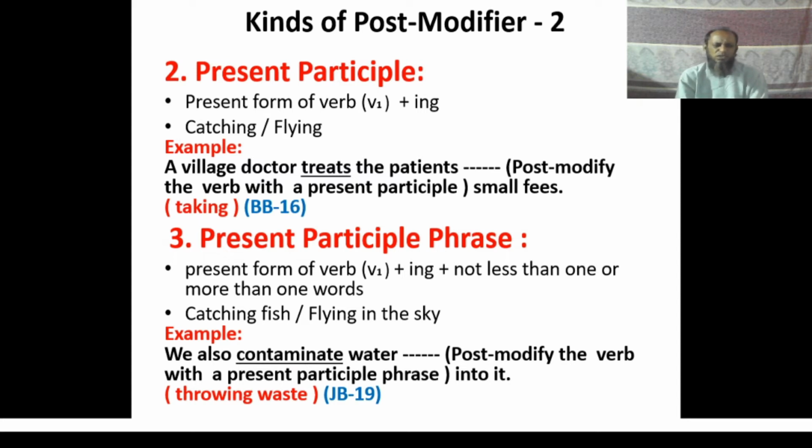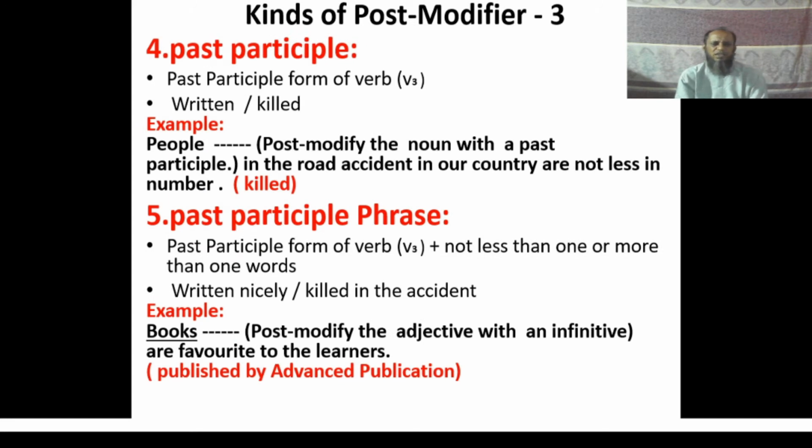So we have to use a present participle phrase to post modify the verb contaminate, and according to the meaning of the sentence, the present participle phrase throwing waste into it has been used here to post modify the verb and complete the sentence. The complete answer is: we also contaminate water throwing waste into it. Let us see the next slide.